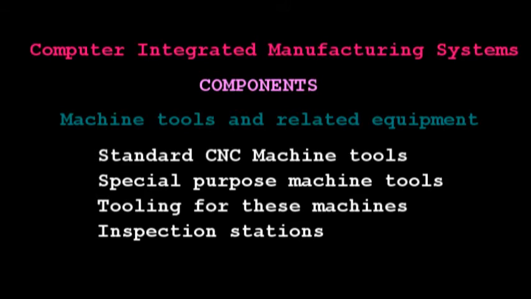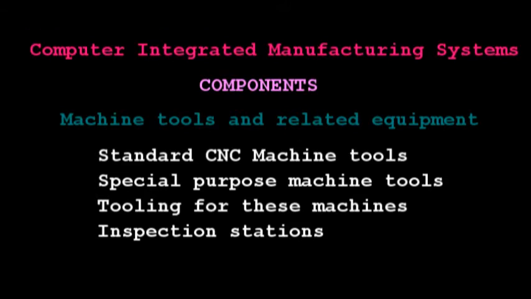So here the standard CNC machine tools include CNC turning, CNC milling, CNC machining centers, etc. The selection of a particular type of machine tool depends on the processing requirements to be accomplished by the system. The size of the work parts to be produced on CIMS will influence the size and construction of the machines. Larger work parts require larger machines.